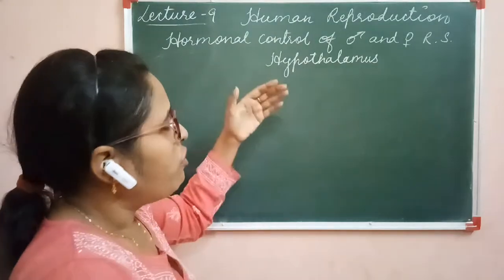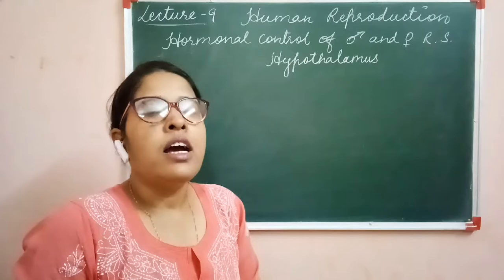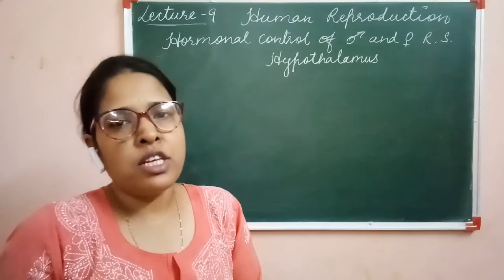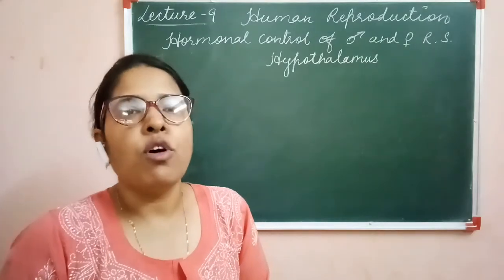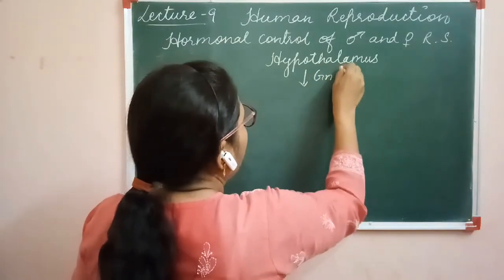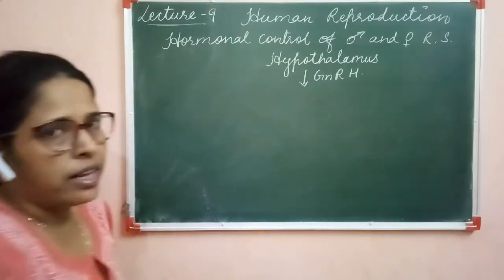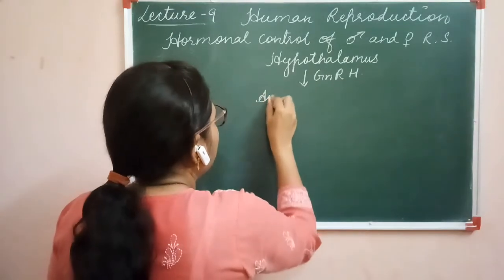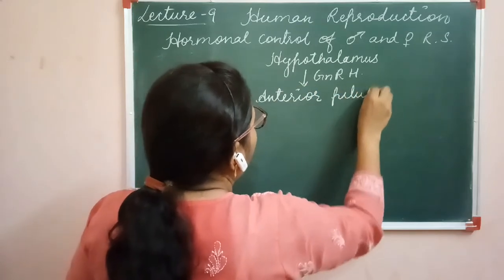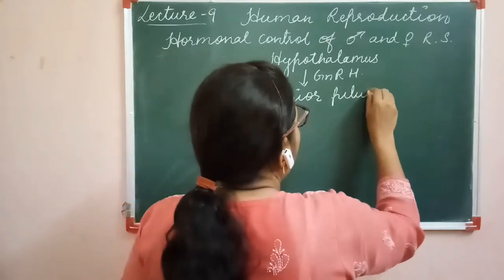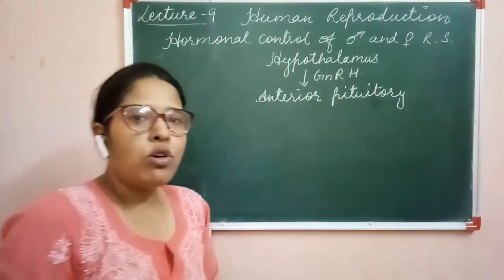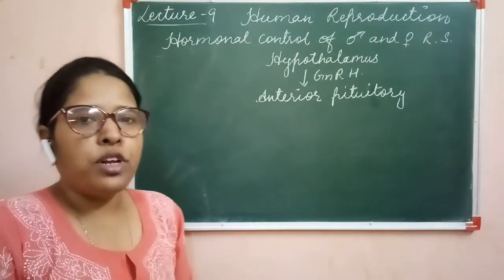body. But for the stimulation of the pituitary gland, the hypothalamus secretes hormones called gonadotropin releasing hormone and gonadotropin inhibiting hormone. So the hypothalamus secretes gonadotropin releasing hormone, GnRH, and it stimulates the anterior pituitary. There are two lobes of the pituitary gland. The first one is anterior and the second is posterior. So it stimulates the anterior pituitary.